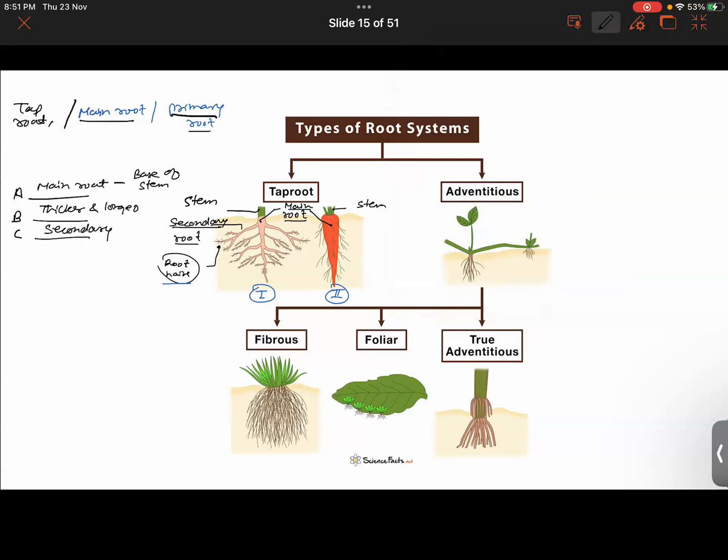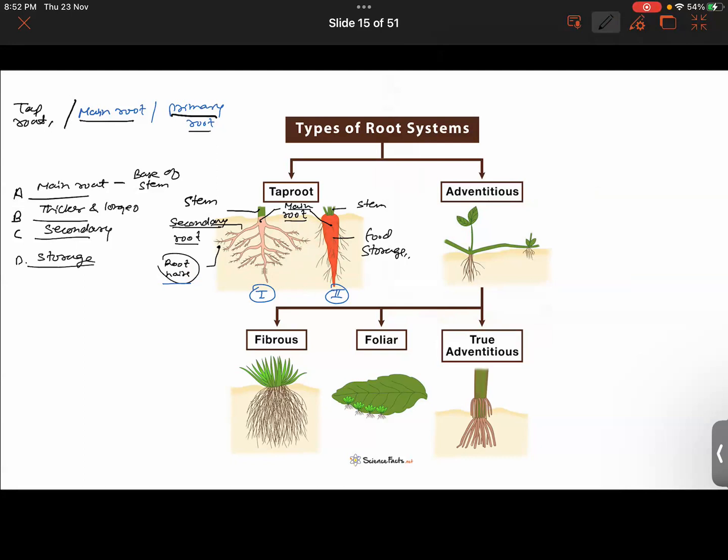So can I just repeat what I said right now? I just said that the second diagram that you see here is an example of a tap root also. The first one is also, both of them are tap roots. The second one is modified for food storage. Okay, sir. So tap root can act as a storage house of food also.